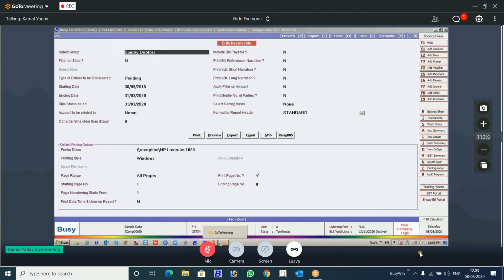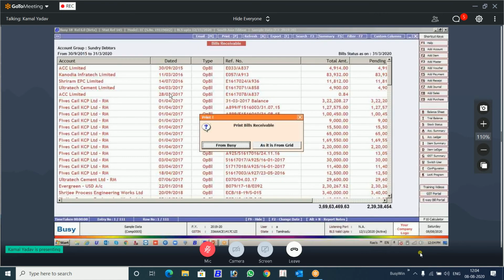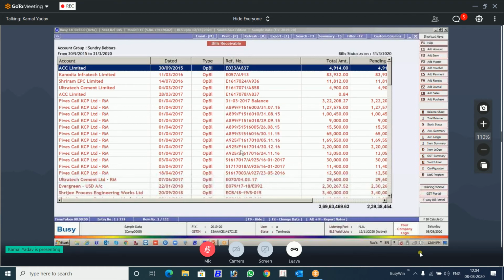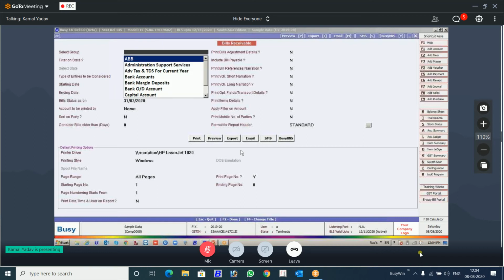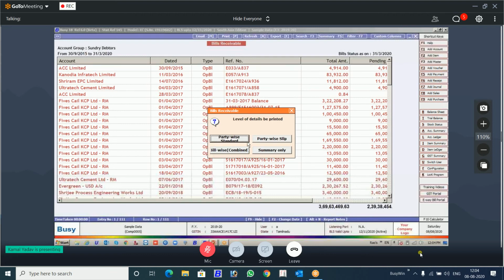Another change that has been done, let's see. Account category wise sorting is given. You see this, there is the option of party wise slip standard. There is a combined also of the earlier. There is the option of sorting it on party. This is a new option that has been provided here. In this, bill wise combined.